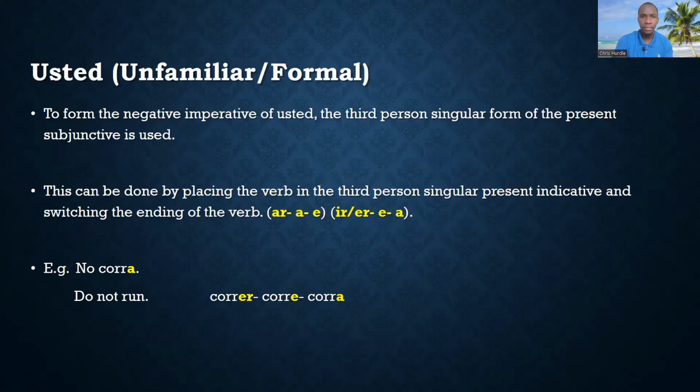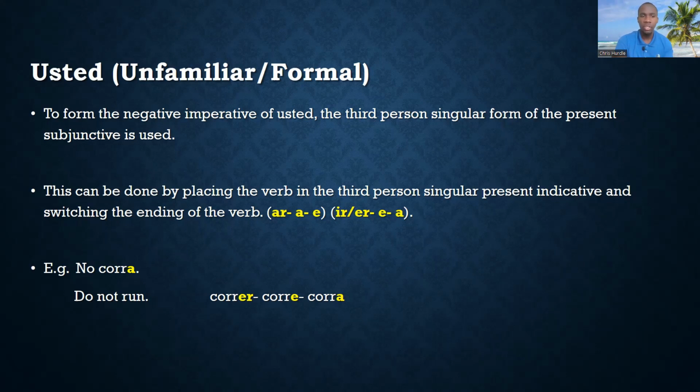So usted, unfamiliar or formal. To form the negative imperative of usted, the third person singular form of the present subjunctive is used. Once again, if you're not too comfortable with the subjunctive, you can place the verb in the third person singular present indicative and switch the ending of the verb, right? So AR becomes A, change to E. IR or ER becomes E, which changes to A, okay?